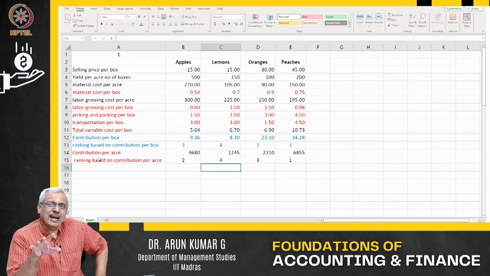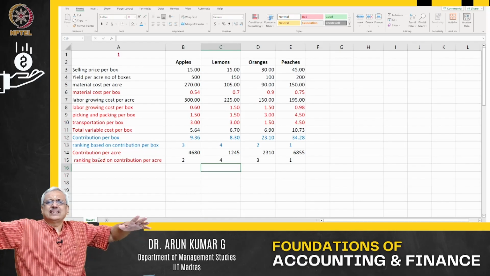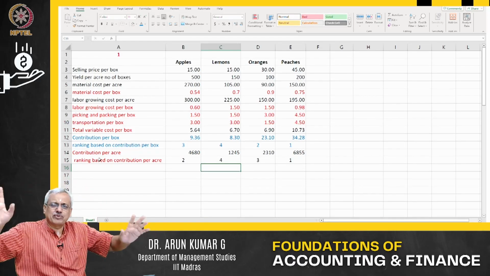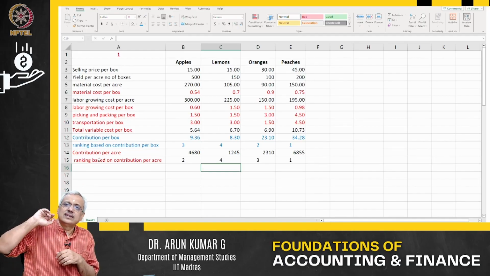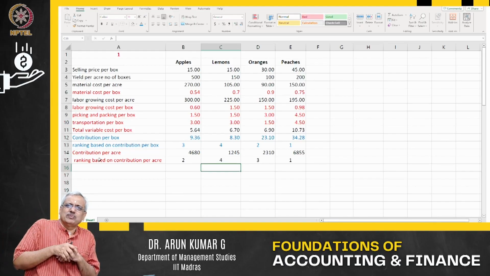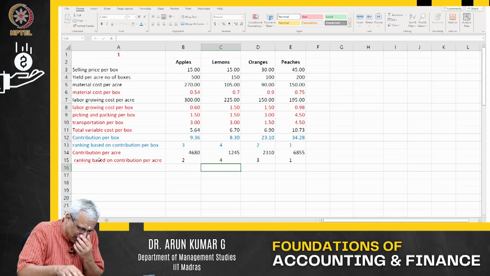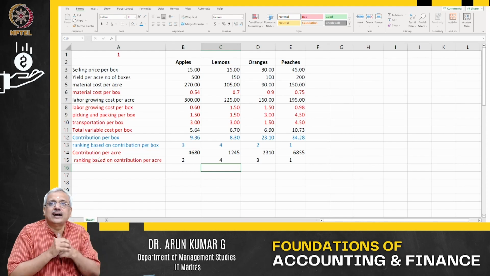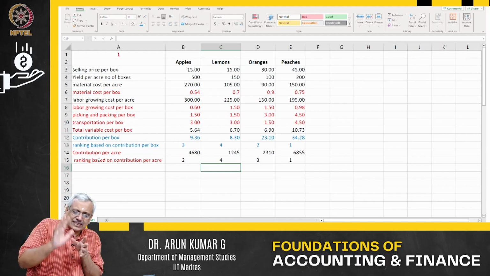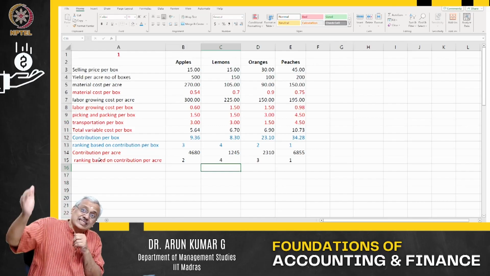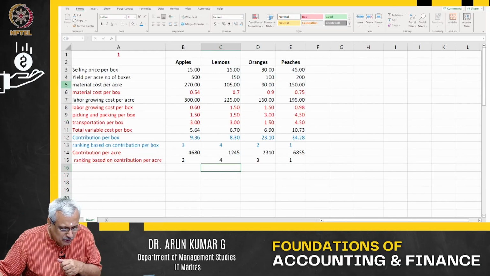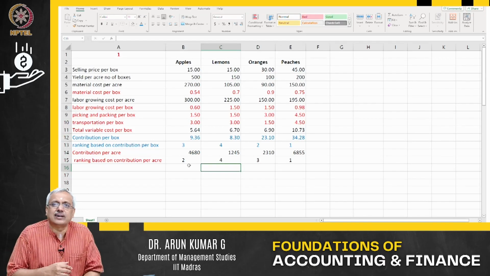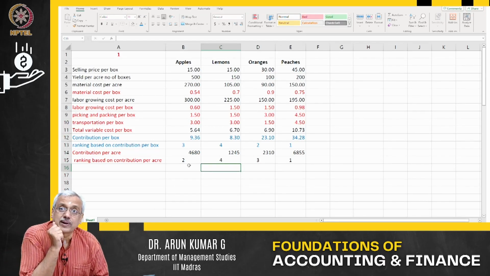Now imagine I had no constraint. This entire 450 acres can be used for all types of fruits. I would say I am going to grow only peaches. Now there is a minimum constraint that 18,000 boxes you have to manufacture. Agreed. Then I will use that minimum first, and the rest of the acreage I am going to use for only peaches. And if there is a maximum limit on the boxes of peaches I can manufacture, then I would move to growing apples.